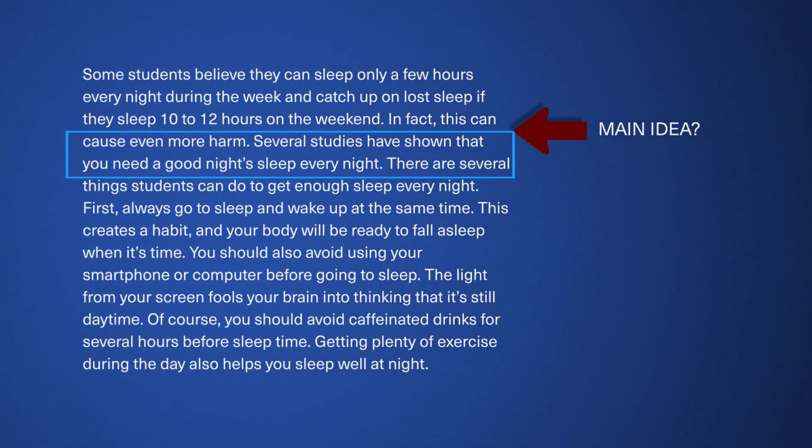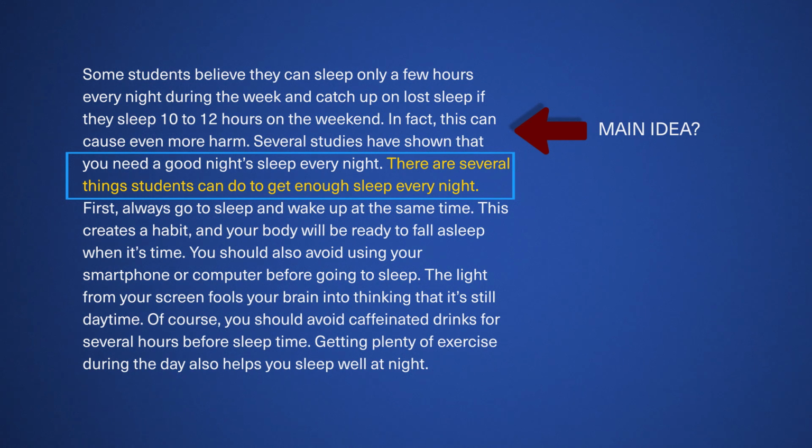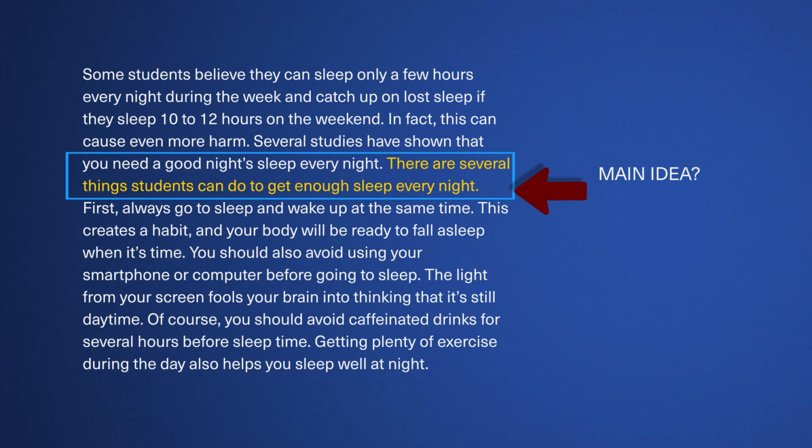Let's see, the next sentence. Is this about causing harm? I don't think so. Oh, and this sentence actually states that there are several things students can do to get enough sleep every night. There are several things. What are these things they can do? Oh, I think this paragraph is about the several things students can do to get enough sleep every night. If that's the main idea, then the next ideas will support that.